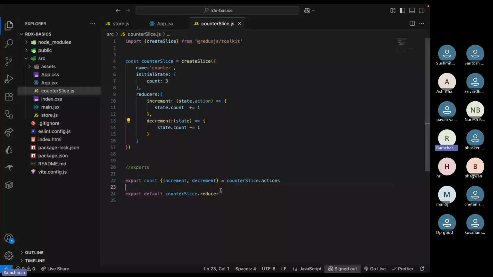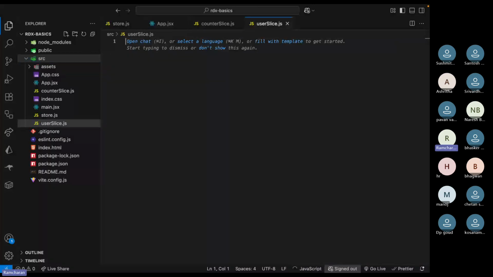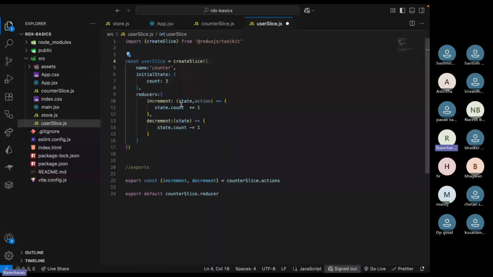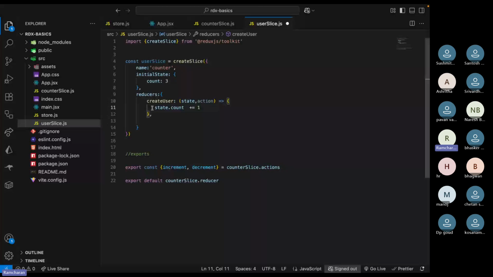User slice dot js. You just paste it and change counter slice to user slice, with create user, update user, delete user, all those functions you write here. And you perform the operation here in the reducer.